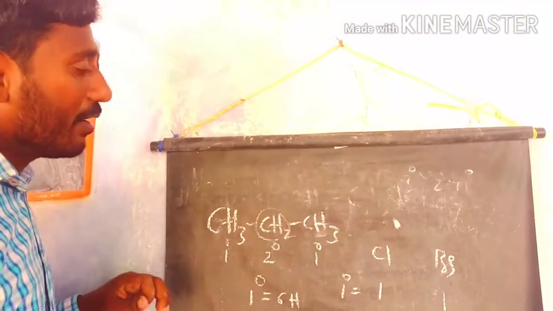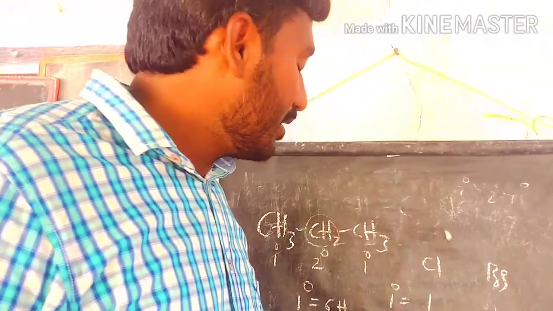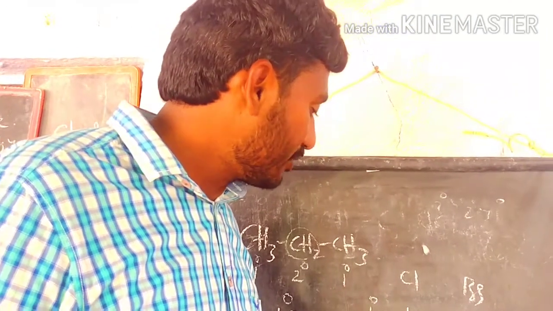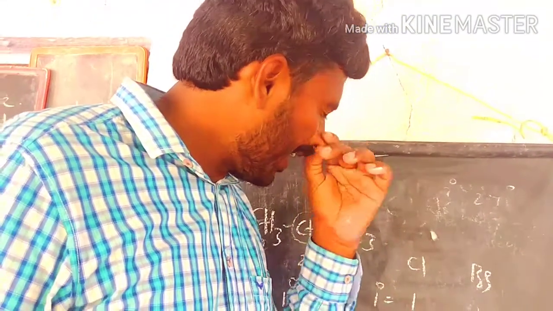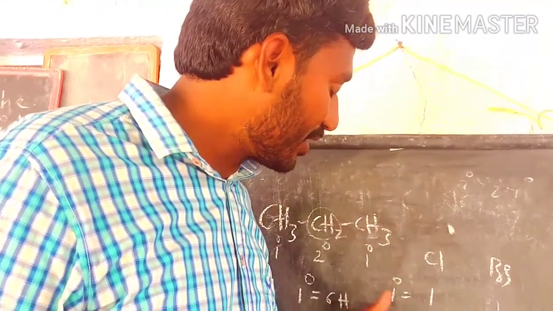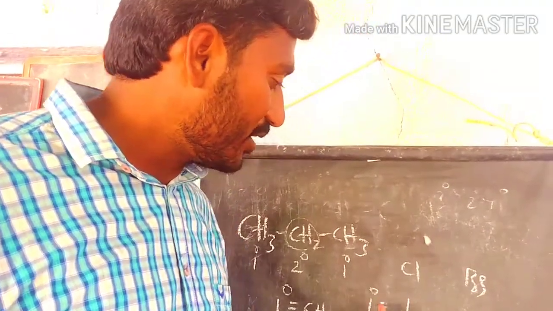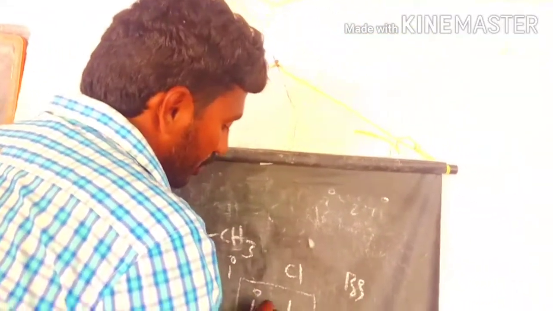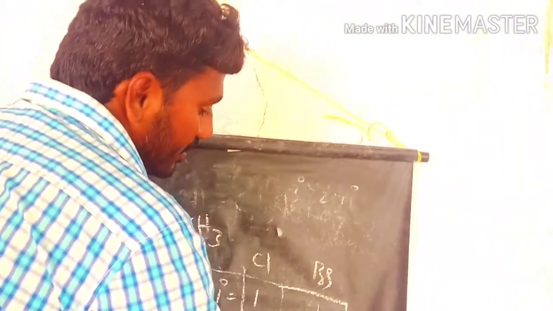So compared to primary, the secondary rate is 3.8 and the tertiary is 5 for chlorine. This is the chlorine and bromine reactivity toward the primary, secondary and tertiary hydrogens.